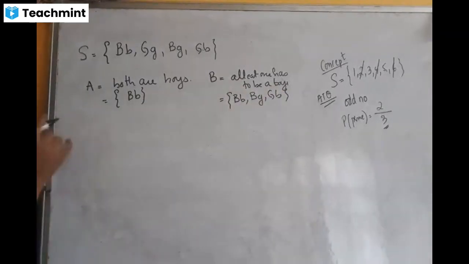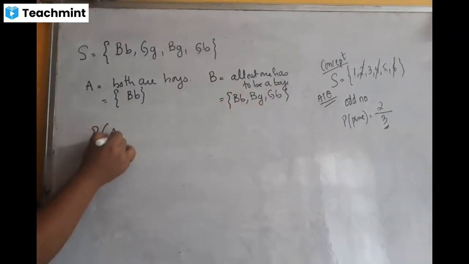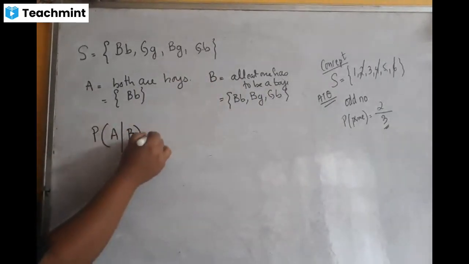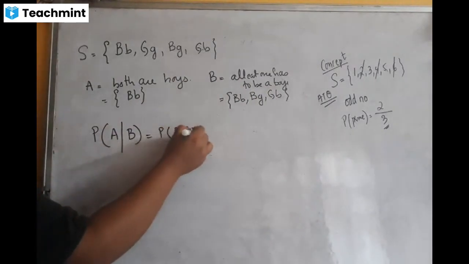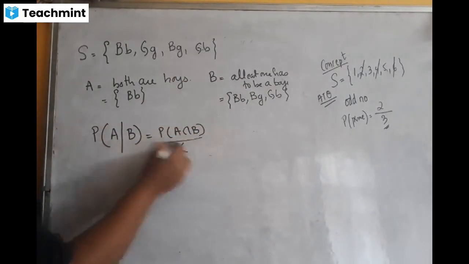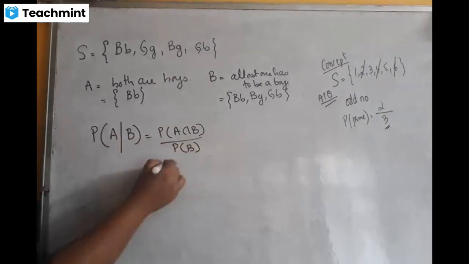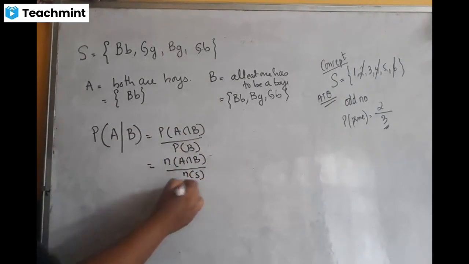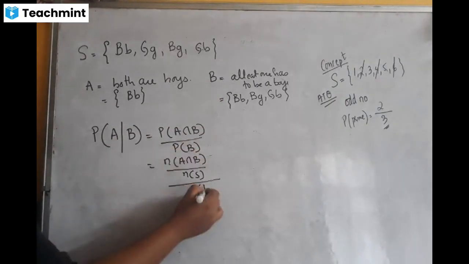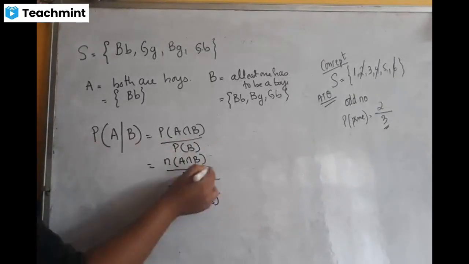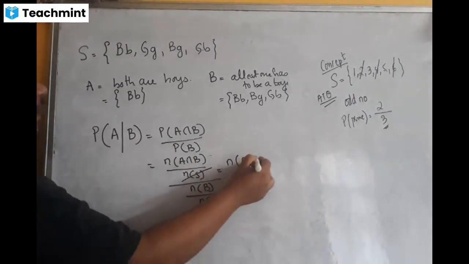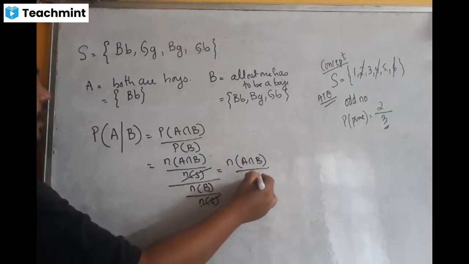So what am I supposed to find? I am supposed to find the probability of A under the condition that the event B has occurred. So what is that? Probability of A intersection B divided by probability of B. What is the formula? N of A intersection B divided by N of S, divided by N of B over N of S. So N of S and N of S get cancelled. So your answer is N of A intersection B divided by N of B.